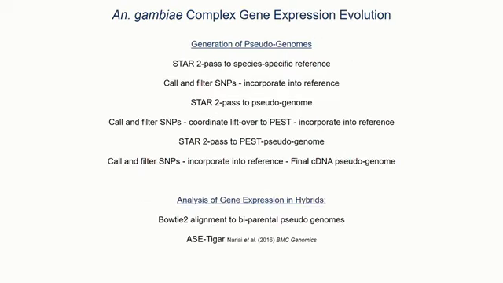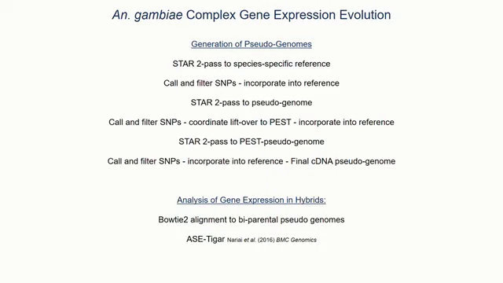So in order to map this data, we created strain-specific pseudogenomes by mapping the RNA-seq data from the parents back to their species-specific genomes and incorporating variants of the parental strains into the genome. We went through a few iterations of that and eventually came up with pseudogenomes based upon the PEST coordinates and created cDNA pseudogenomes based upon that. What that allows us to do is map transcripts back specifically to the genes and then assign them as to whether they came from the maternal or the paternal strain.